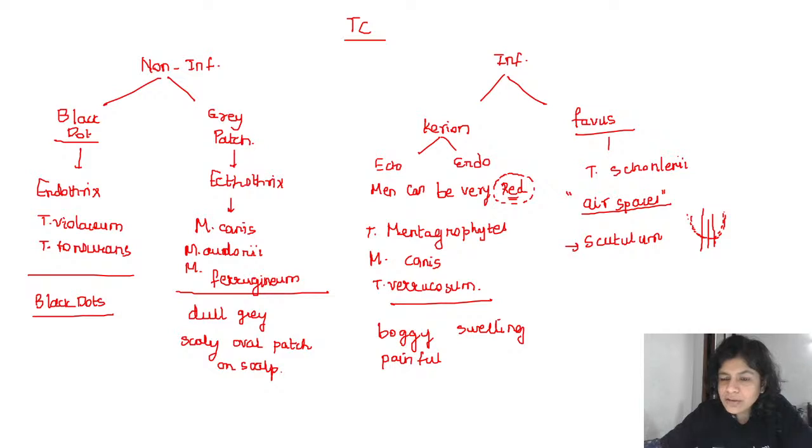So it's a yellowish cup-shaped structure formed because of the congregation of all these elements. So remember about Favus: it is caused by Trichophyton schoenleinii, there are air spaces within the hair shaft, and it is characterized by the presence of the scutula. This is again a very important topic. You need to know everything, at least what I have mentioned in this lecture. You should be very thorough.